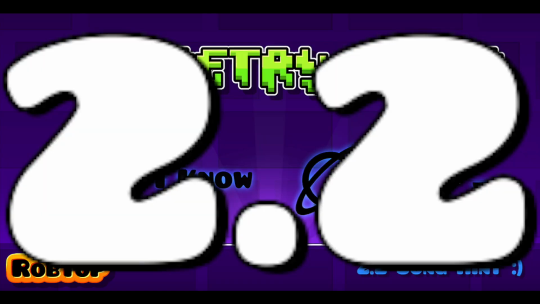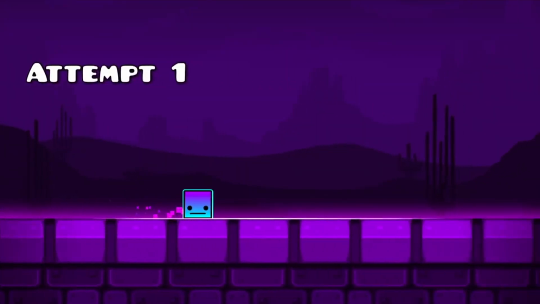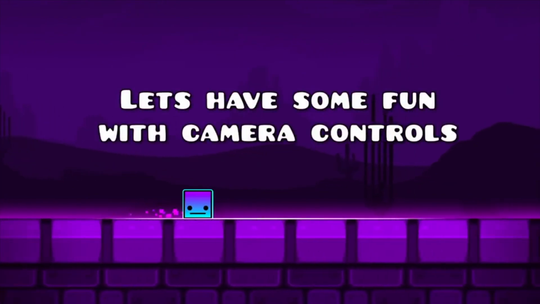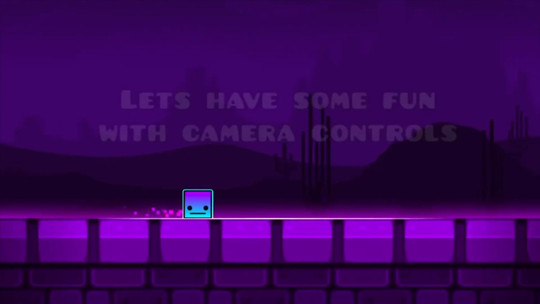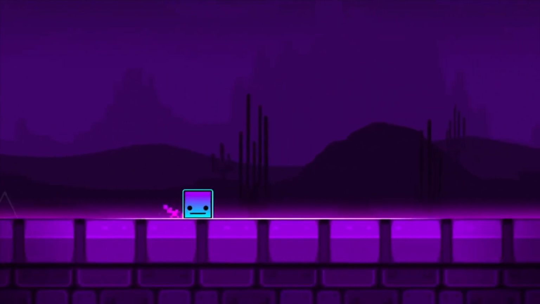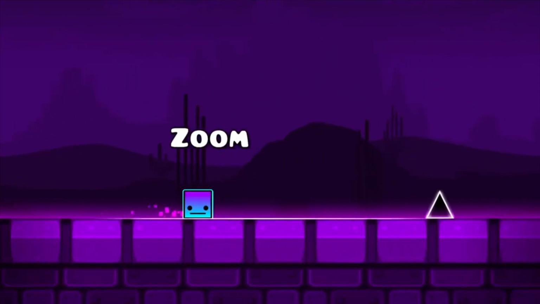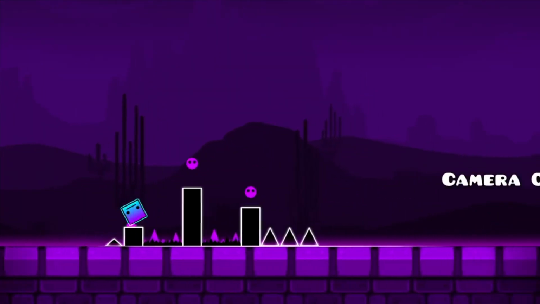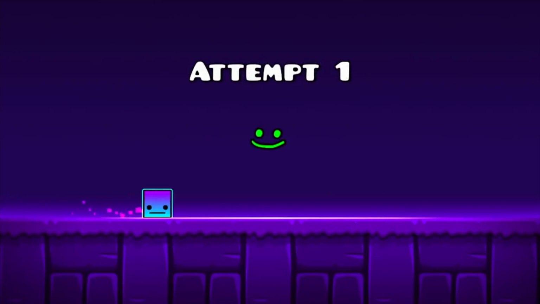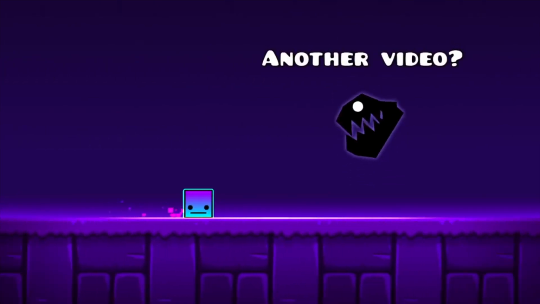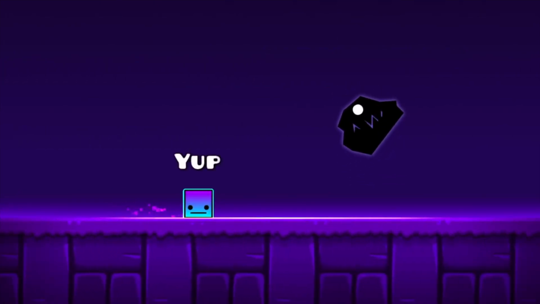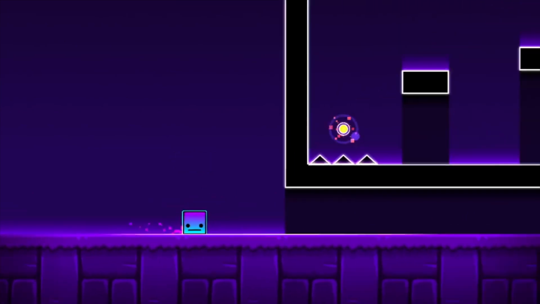Update 2.2. Since Update 2.2 has not been released yet at the time of this video, these features are not certain. It is believed that there will be new camera options, such as an offset static, which means it stays in place, or a zoomed-in camera. A reverse option will be added for all pads and jump orbs in the game, where the player reverses direction in the level, literally going backwards in a level.